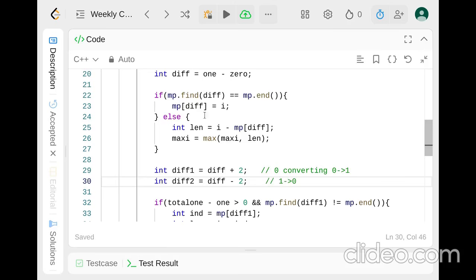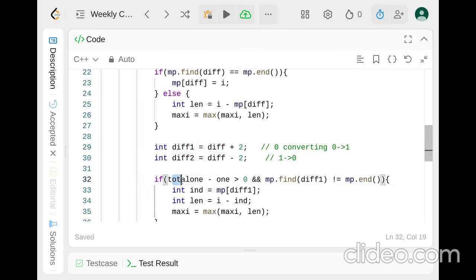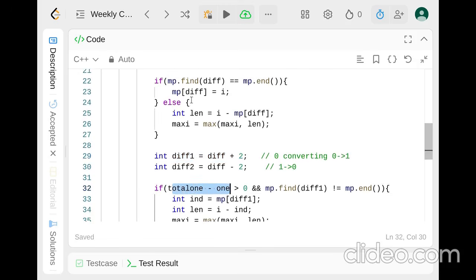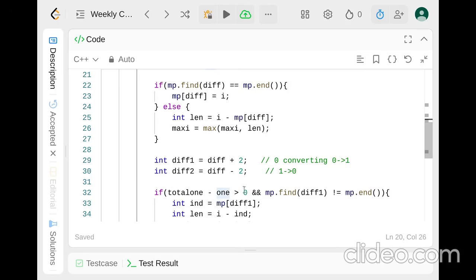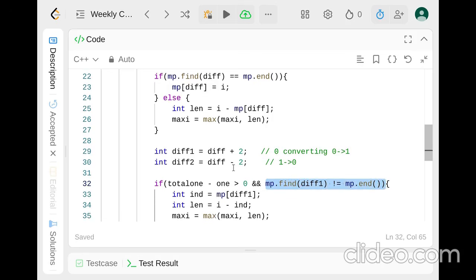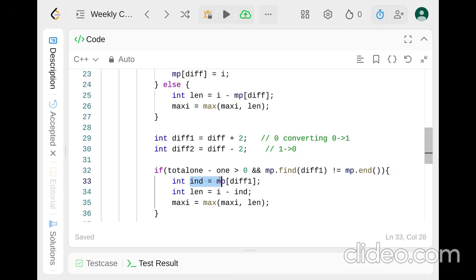Let's look at that case. So if total 1 minus count of 1 till now, if it is greater than 0, that means we have a 1 on the right side. If you have a 1 on the right side, then you can convert this 0 into 1, right? So we will find map.find difference 1. If that difference exists in your map, then you can say, okay, I'm good to go. I do have that difference in my map. I had a 1 on the right side of my current index. Now I can find the index. What is the index? Index will be map of difference 1, right? And what will be the length? Length will be i minus whatever index we found that difference to be at, right? I hope this makes sense to you.